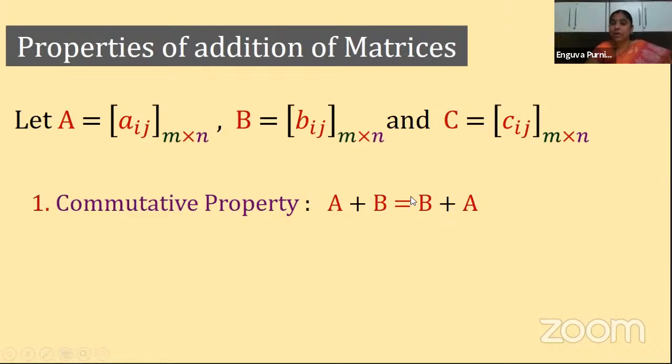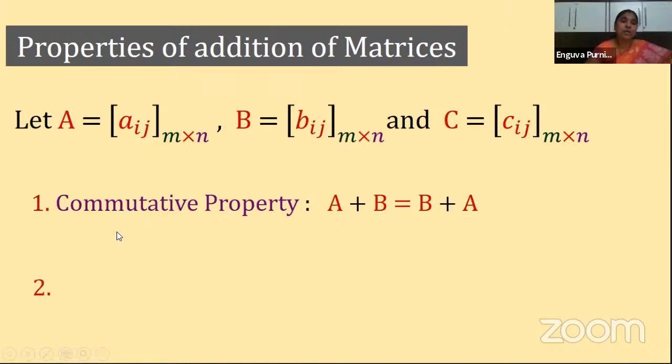Both will be equal. How can I say they are equal? Here A plus B is a matrix, B plus A is also a matrix. Yes or not? So how can I say that they are equal? Can you guess? Just now we have discussed equality of matrices. How can you say that the two matrices are equal? They must be of same order and the corresponding elements must be same. So after getting these two matrices, if you verify their order and their corresponding elements, they should be same. Clear? So they will be same. You can verify with an example also.